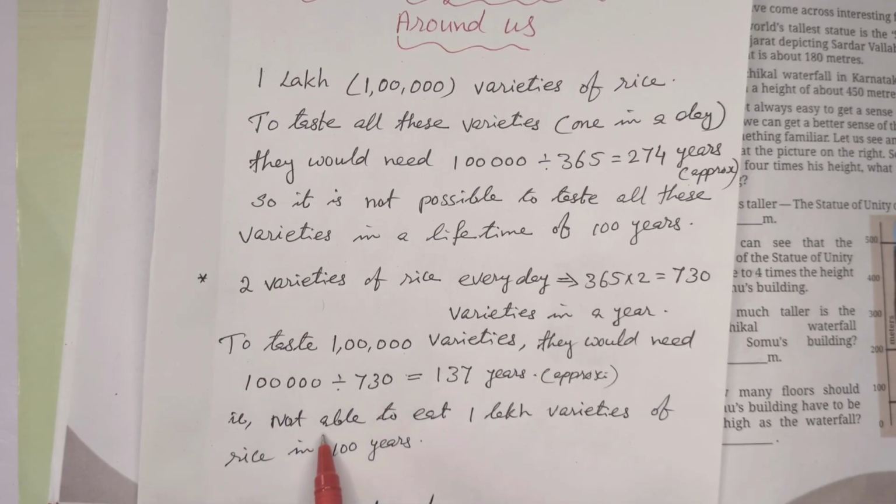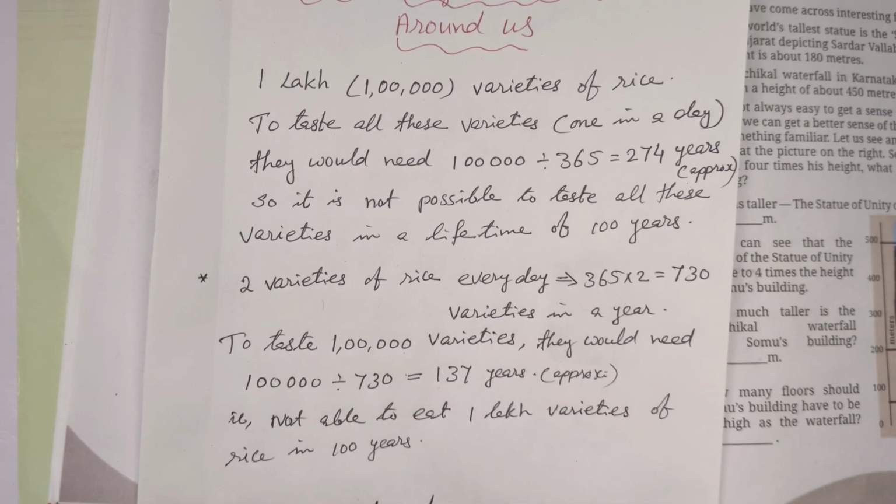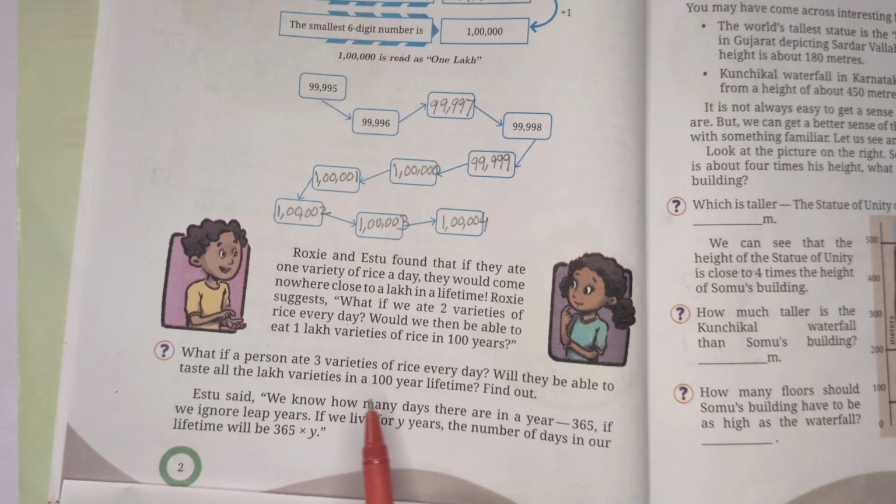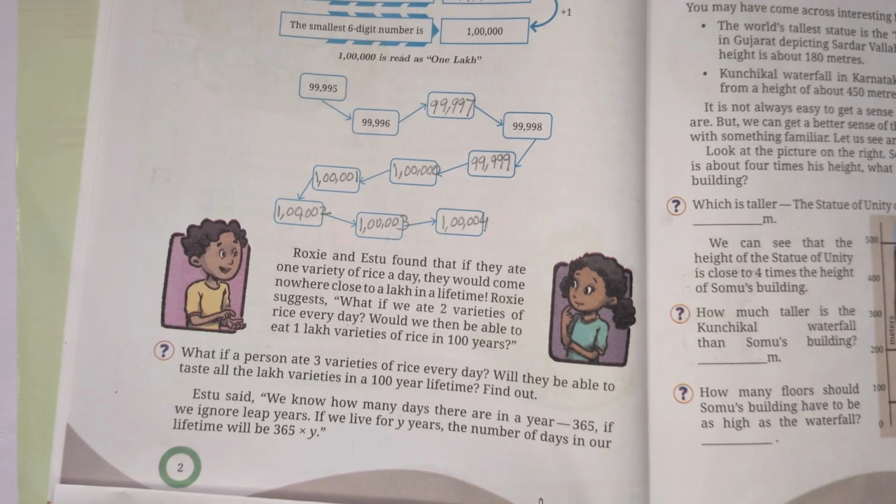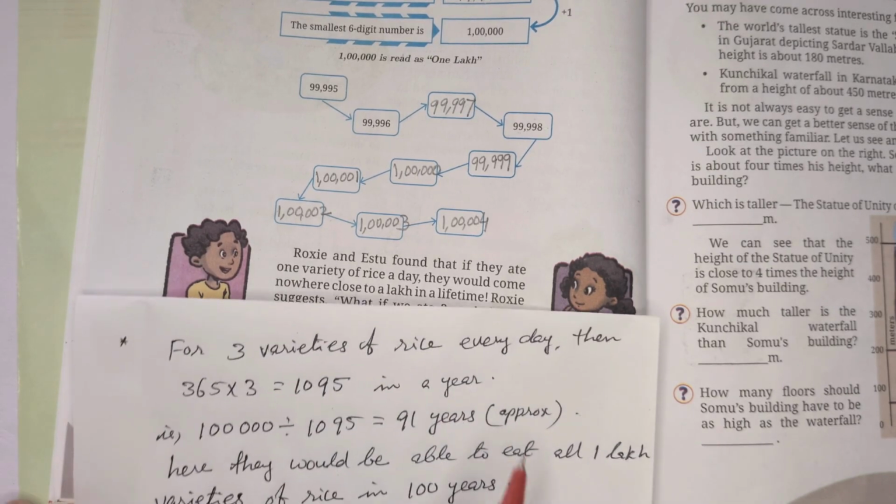So again we can write that we are not able to eat 1 lakh varieties of rice in a lifetime of 100 years. If we try two varieties in a day also, we cannot finish all these 1 lakh varieties. Now they are thinking about three varieties of rice every day. Then we can finish in 100 years. If we live 100 years, then we can taste all these 1 lakh varieties if we try three varieties each and every day.